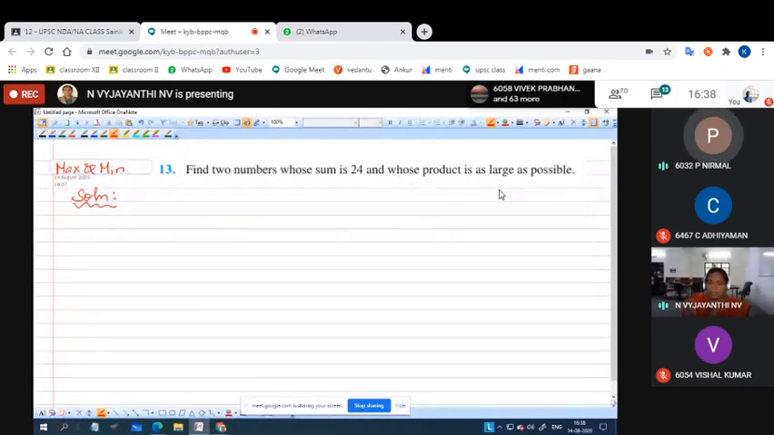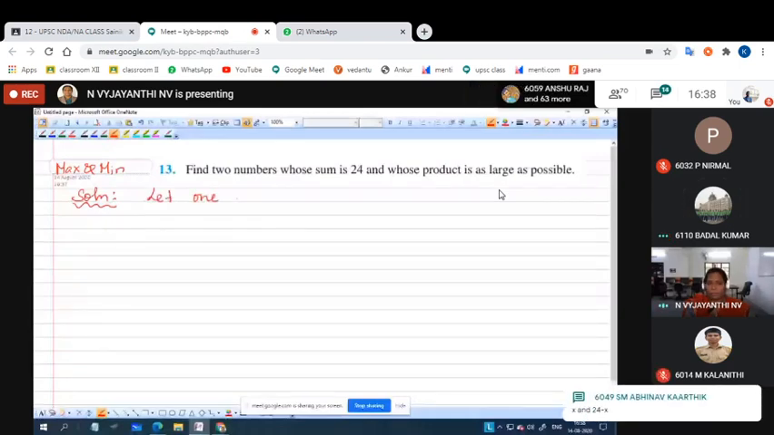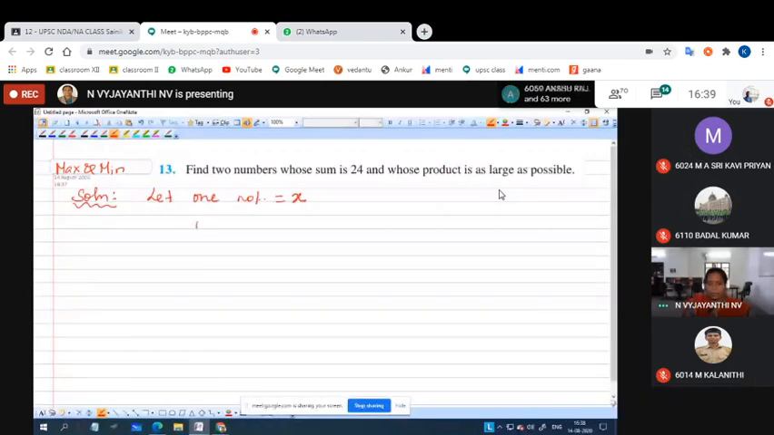Let x plus y be equal to 24. Let one number be x, the other number will be 24 minus x. So if you add these two numbers, you will get 24. So what is the product?